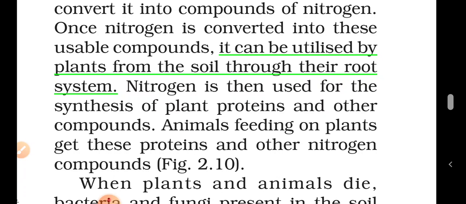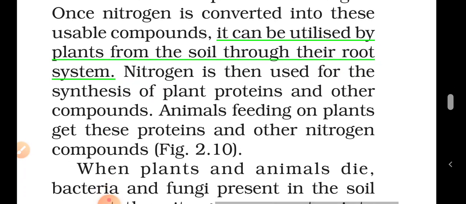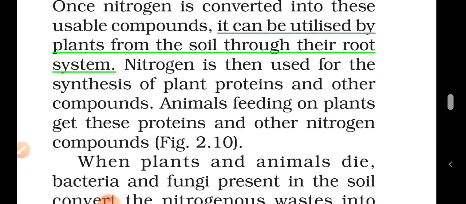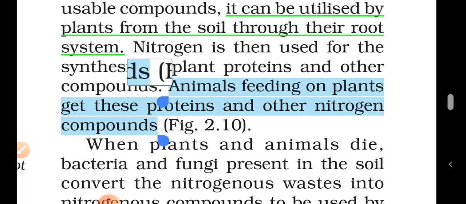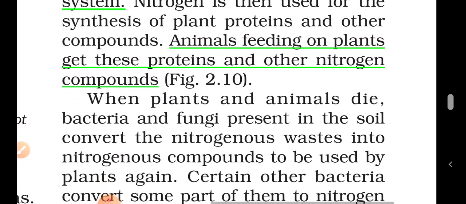That's how soil gets nitrogen from blue-green algae, which get nitrogen from air, and soil provides that nitrogen to the carrot, and carrot provides nitrogen to us. That's how fixation happens. Animals feeding on plants get these proteins and other nitrogen compounds.